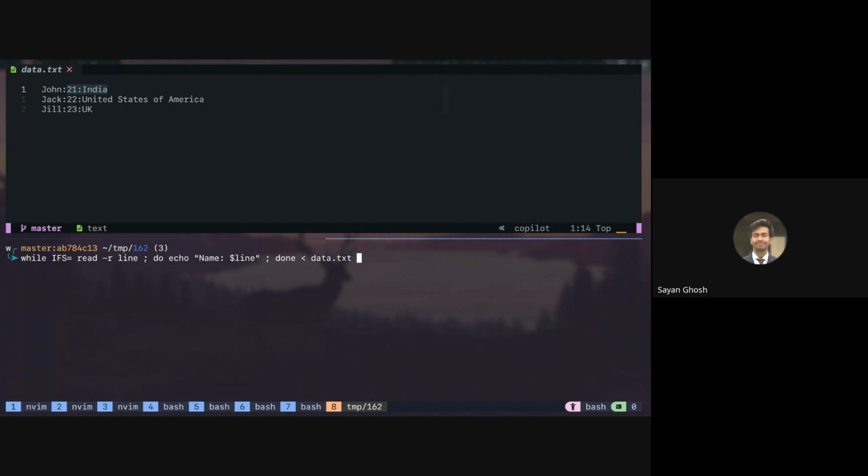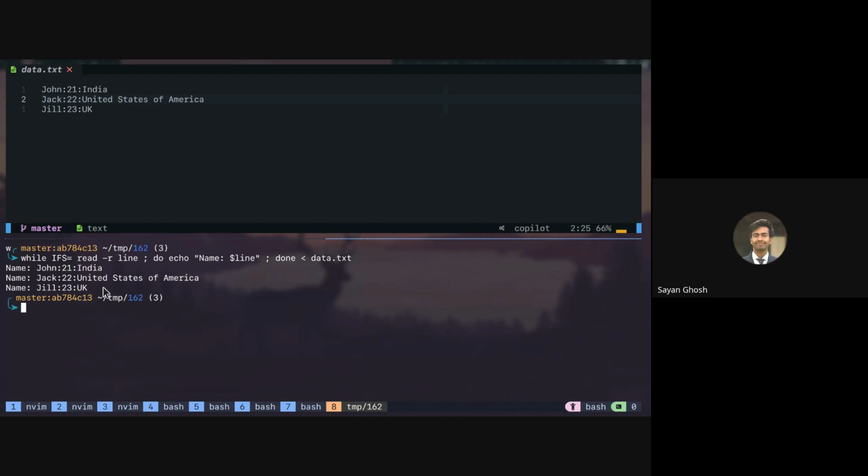Okay, so what will be the output? The output would be, but the thing is in data.txt we have colons. Yes, we also have spaces here, like here and here. So the output would be the first line, the second line, the second line should end at United, the third line should be okay.